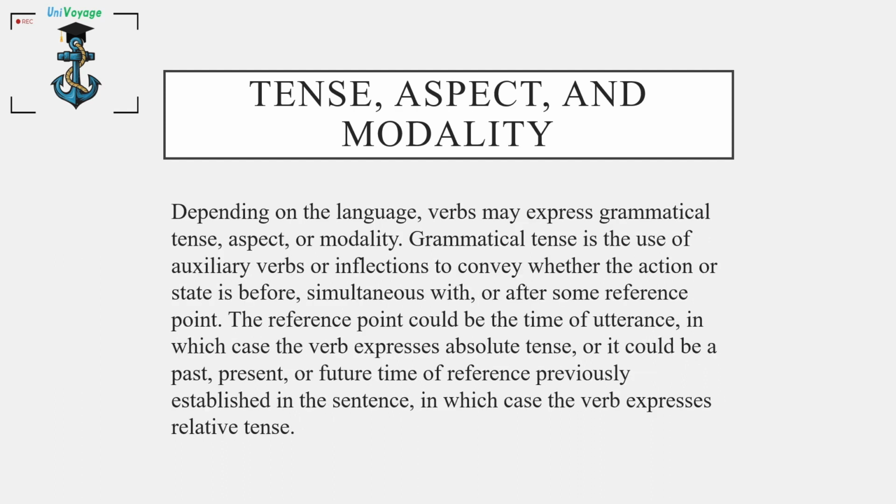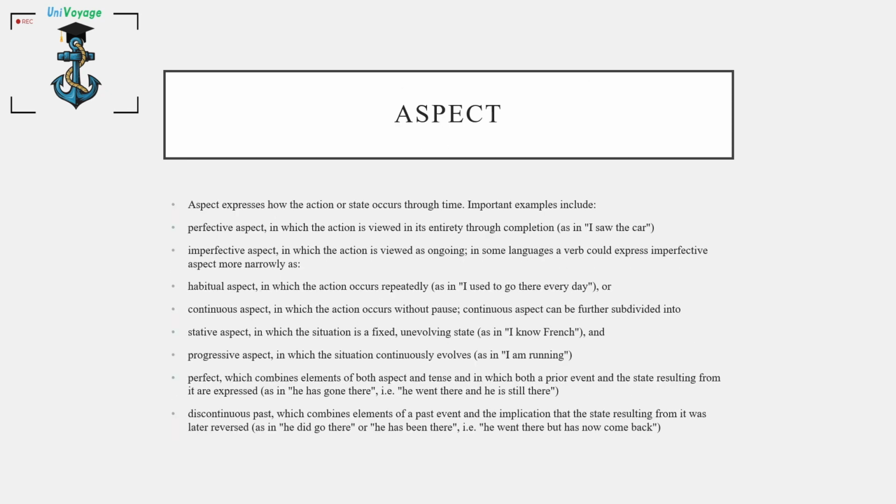Tense, aspect, and modality. Depending on the language, verbs may express grammatical tense, aspect, or modality. Grammatical tense is the use of auxiliary verbs or inflections to convey whether the action or state is before, simultaneous with, or after some reference point. The reference point could be the time of utterance, in which case the verb expresses absolute tense, or it could be a past, present, or future time of reference previously established in the sentence, in which case the verb expresses relative tense.